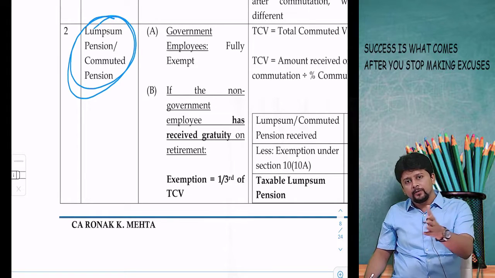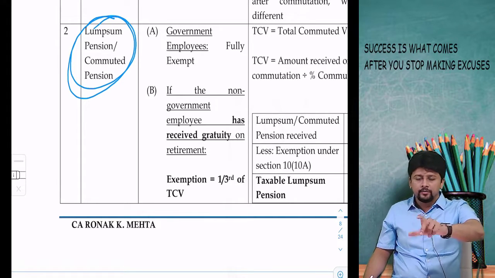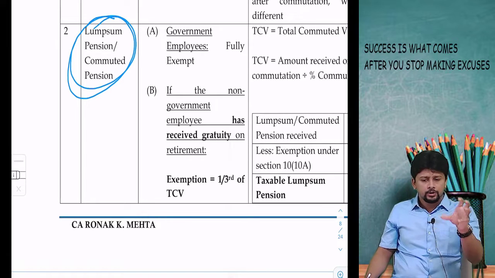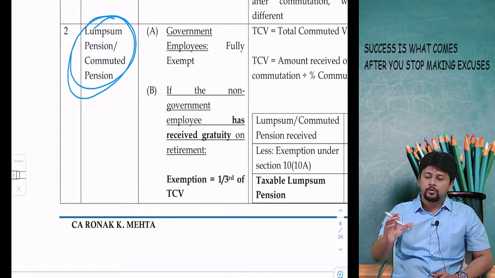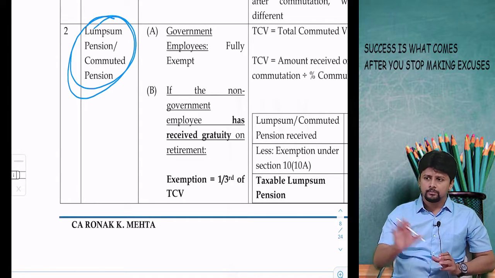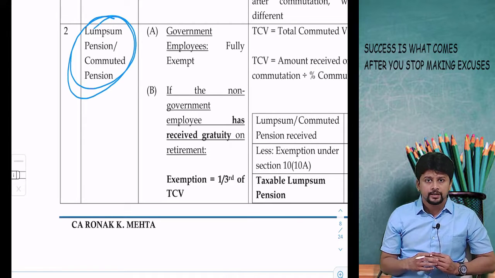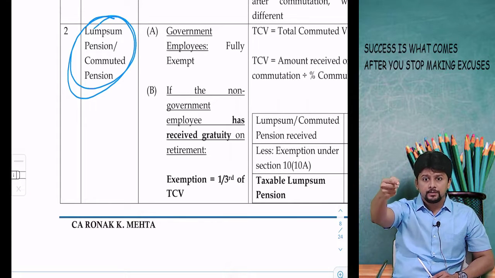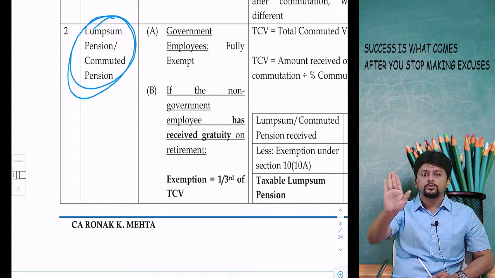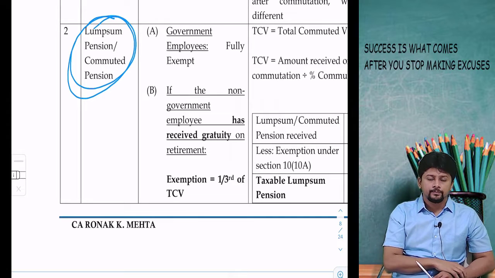Instead of paying 12,000 rupees per month, it will be converted into a lump sum amount using time value of money, using mortality tables. That's not part of the study of income tax, but all these things happen practically. A lump sum amount will be given to the employee, and after that he is no longer paid monthly pension.